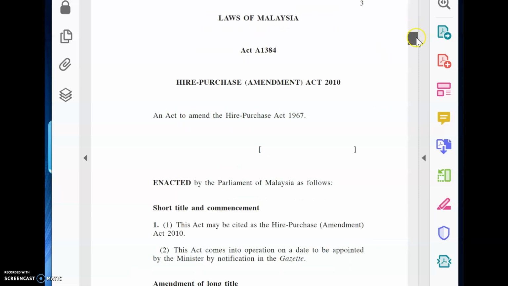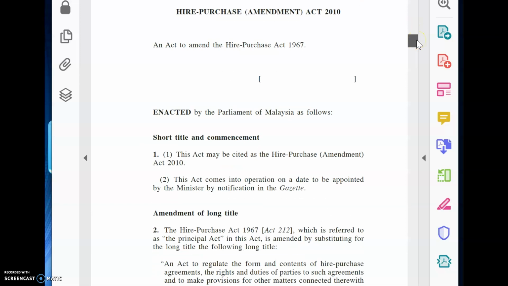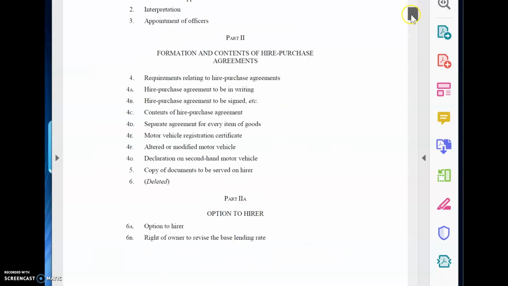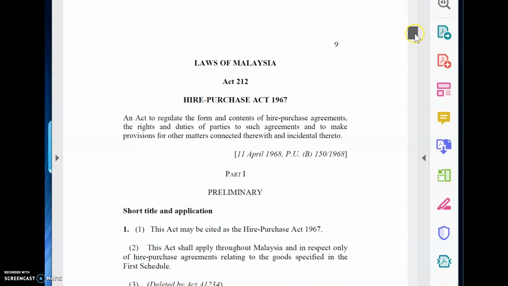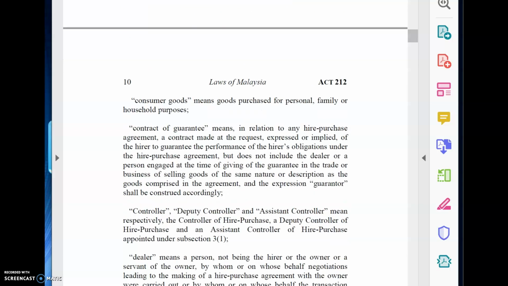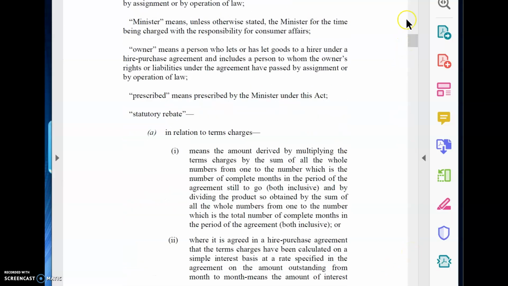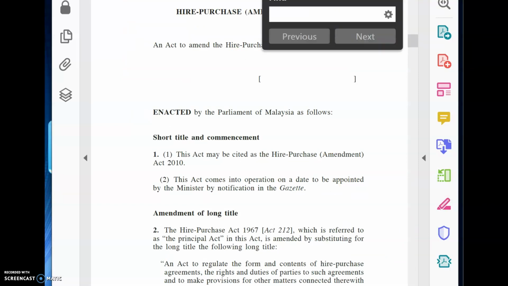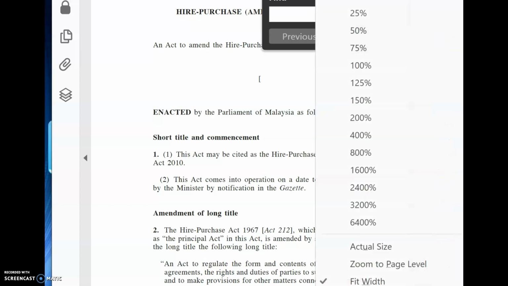Now, this particular Hire Purchase Amendment Act doesn't contain the original act. Compared to here, let me show you. This is the act. Can you see the short title, interpretation? What does hire purchase mean? These are the original act, or what we call the principal act. So when they amend, let me just enlarge this.